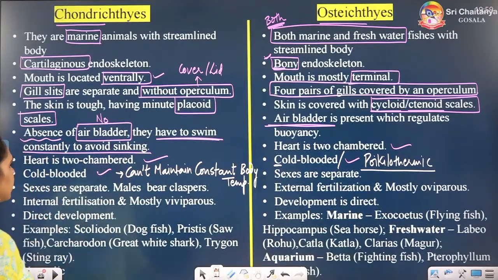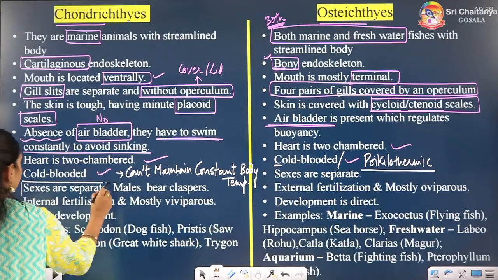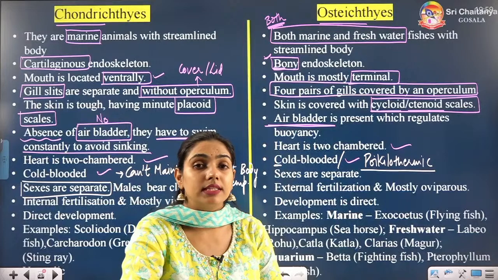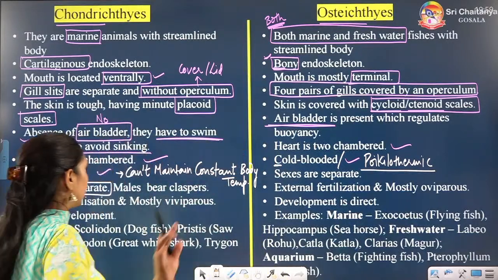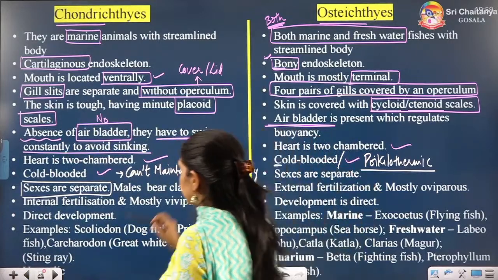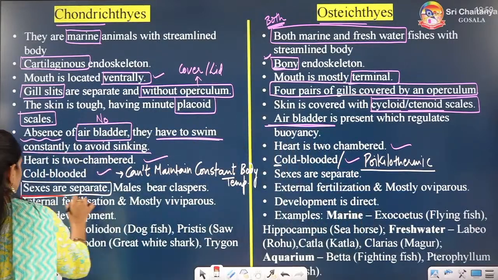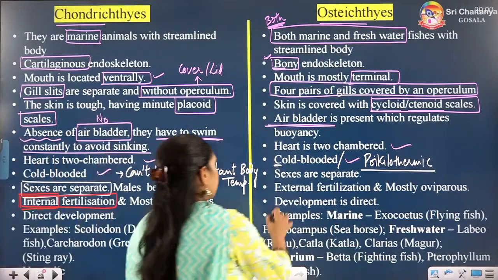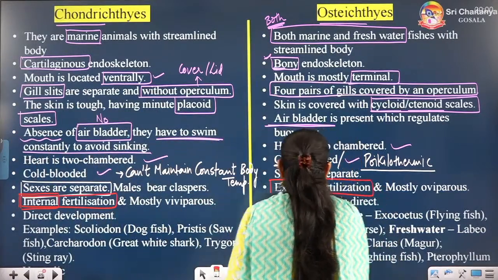Sexes are separate in both of them. That means they are dioecious, unisexual. But if we talk about the fertilization, it is different. Internal in cartilaginous fishes, external in bony fishes.